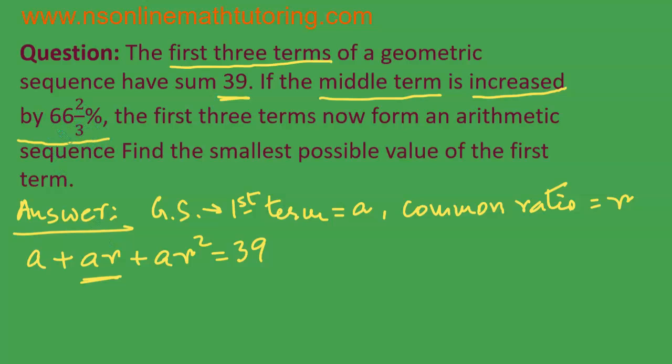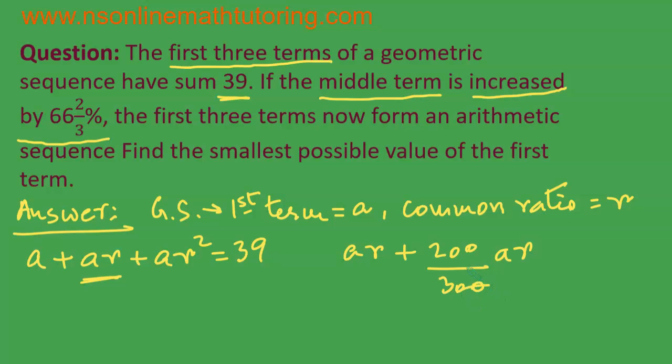What is the improper fraction form of 66 and 2/3%? It is 66 times 3 is 198 plus 2 is 200 over 3%.